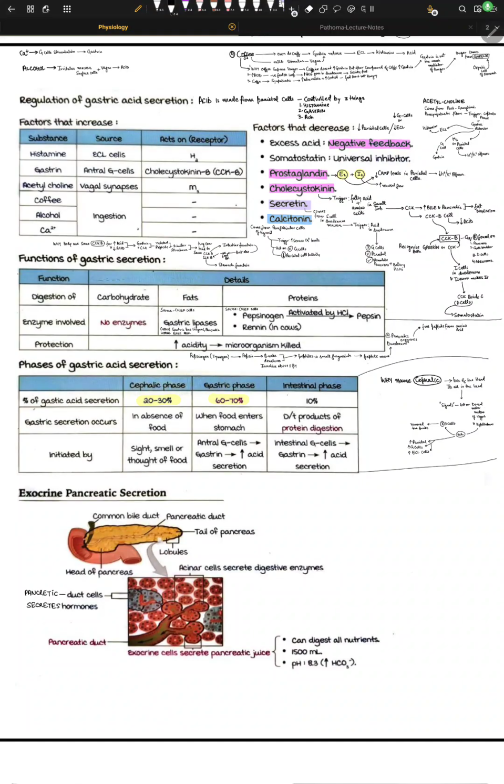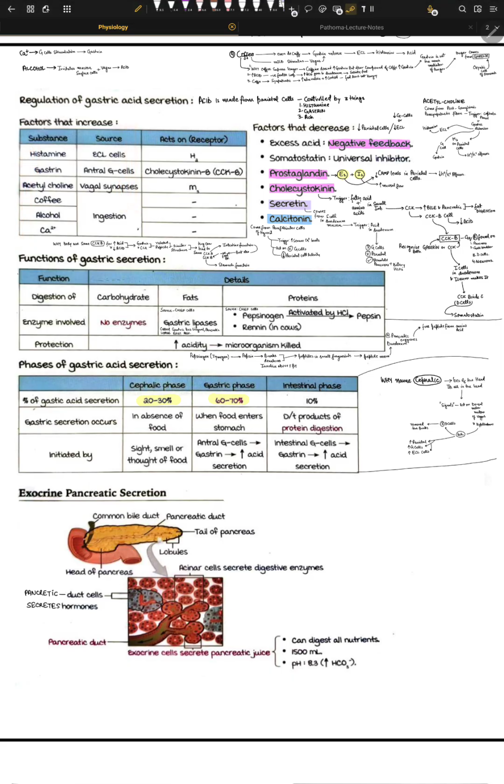Now that was acid production from parietal cells, and we understood why they make acid. So let's try to understand now regulation of this acid secretion. And regulation is really important because without regulation, it's a big mess. So let's try to understand what are the substances that can upregulate and what are the substances that can downregulate.